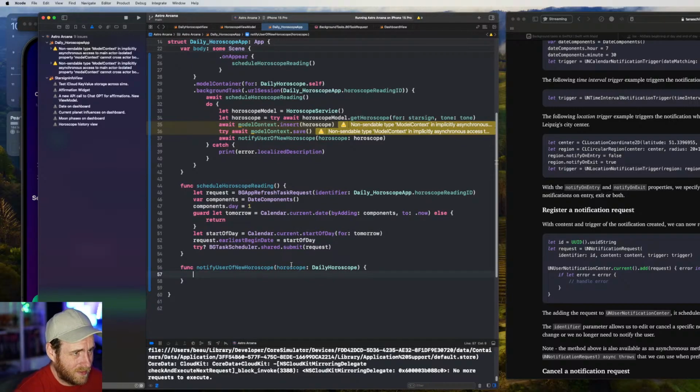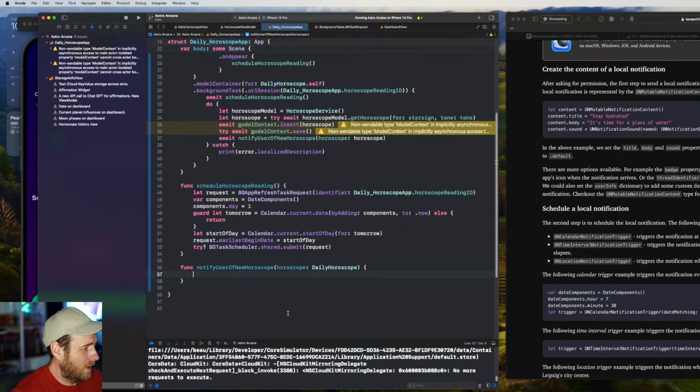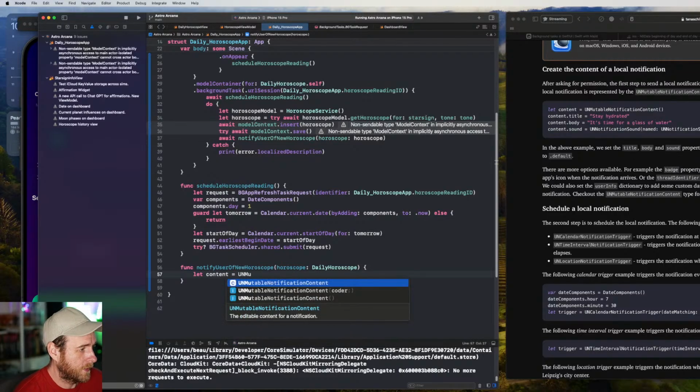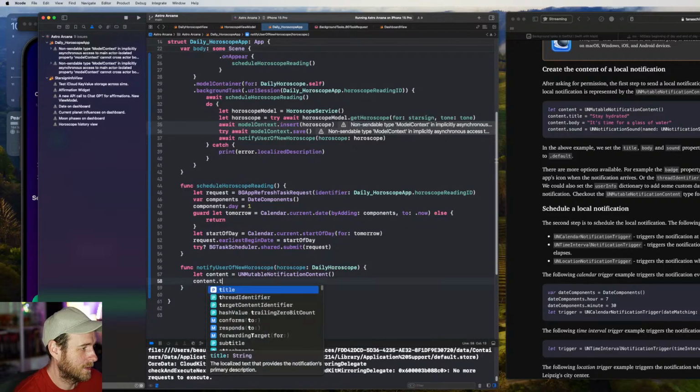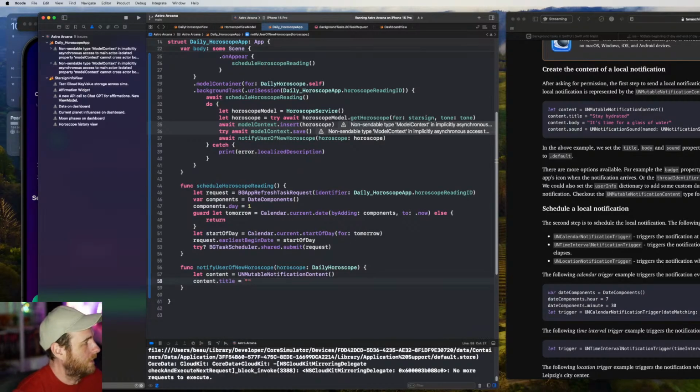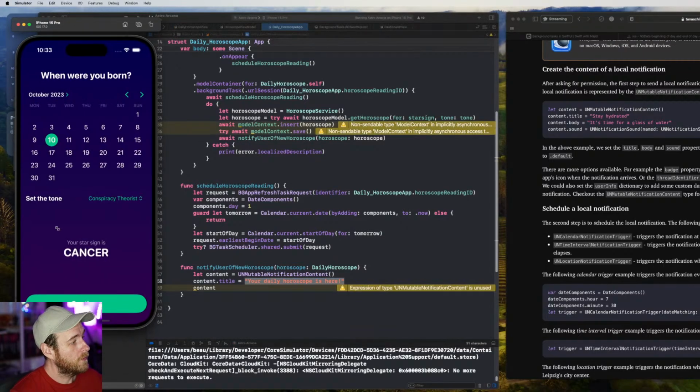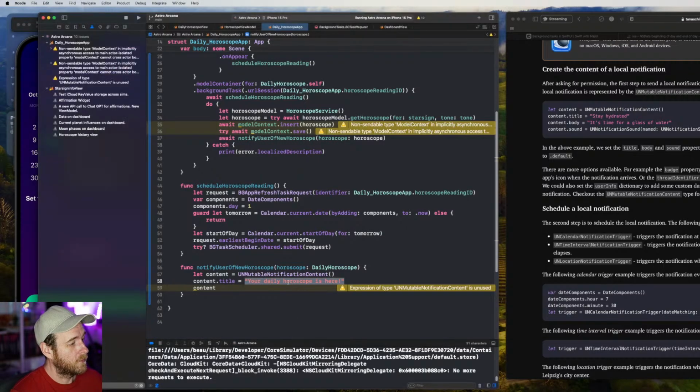Okay, scroll up, let content, mutable notification content, content dot title, and this will be daily horoscope is here. We could adjust this as well based on the tone that a user has set. So we could put a few different strings here.